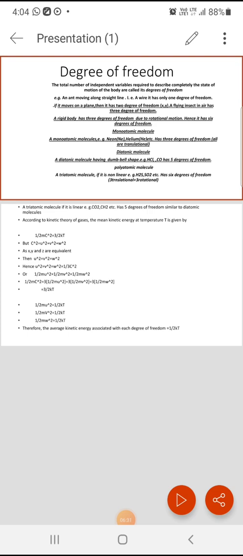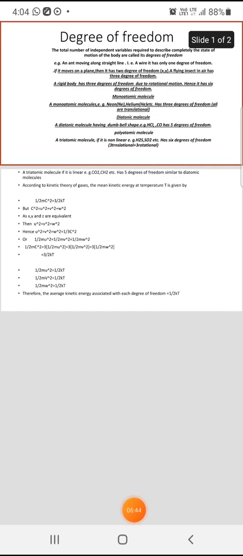But if the triatomic or polyatomic molecule is linear, then there are only 2 rotational degrees of freedom. Therefore, in a polyatomic molecule, if it is a non-linear one, it has 6 degrees of freedom, and if it is a linear one, it has 5 degrees of freedom. So this is all about the degrees of freedom.